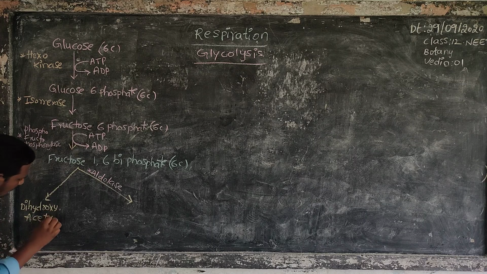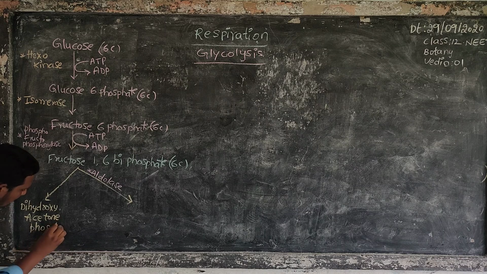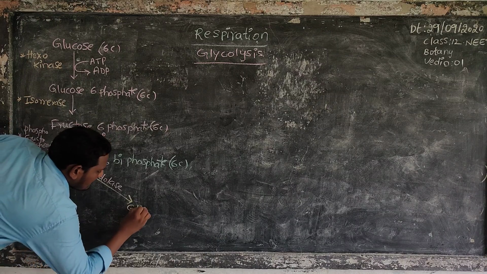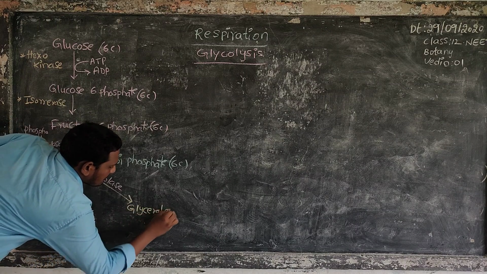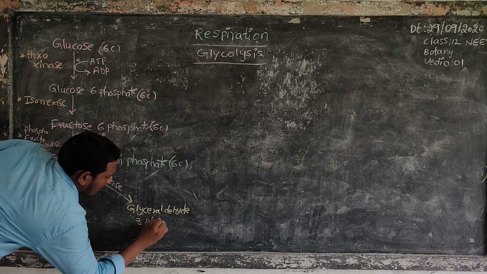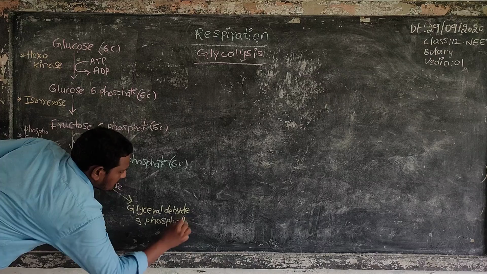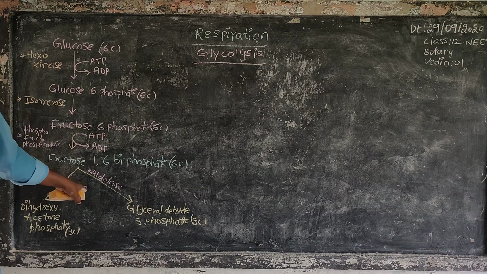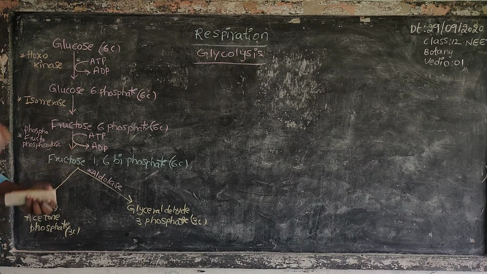dihydroxyacetone phosphate, which is a 3-carbon compound, and glyceraldehyde 3-phosphate, which is also a 3-carbon compound, by the help of the enzyme aldolase.